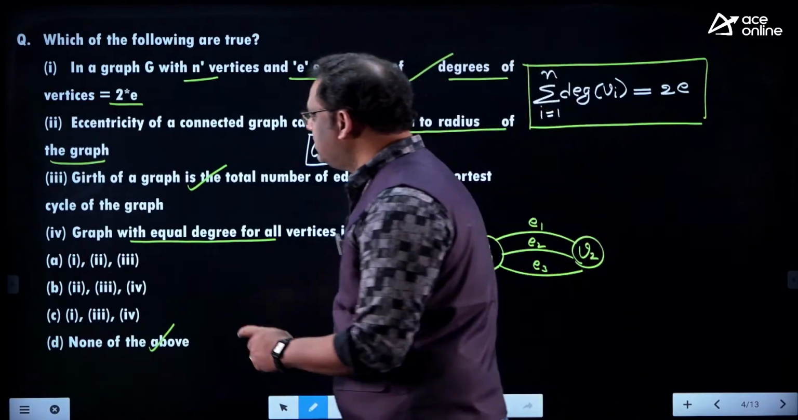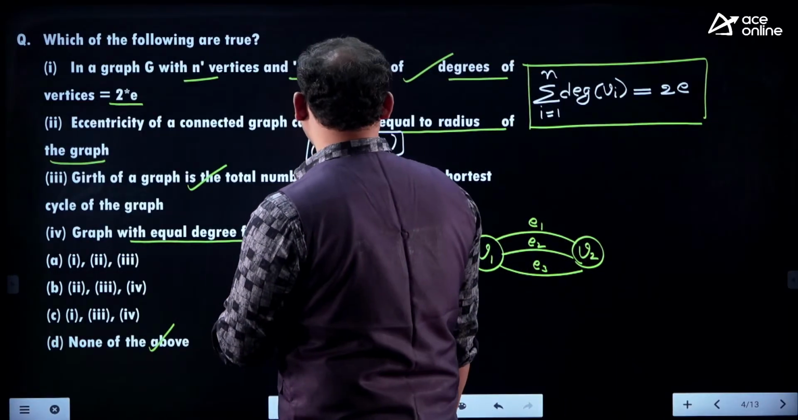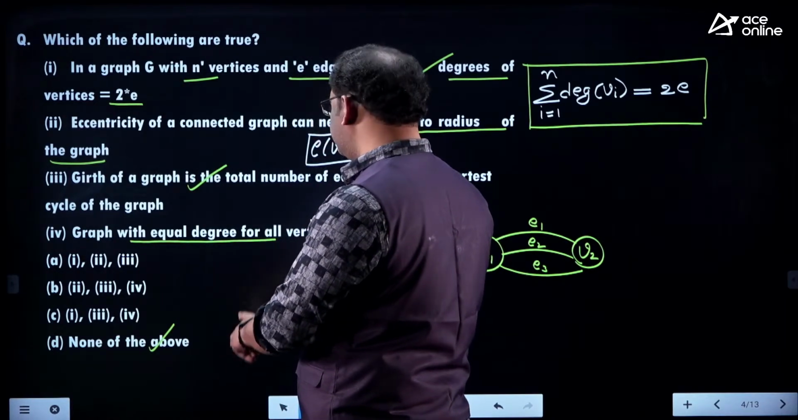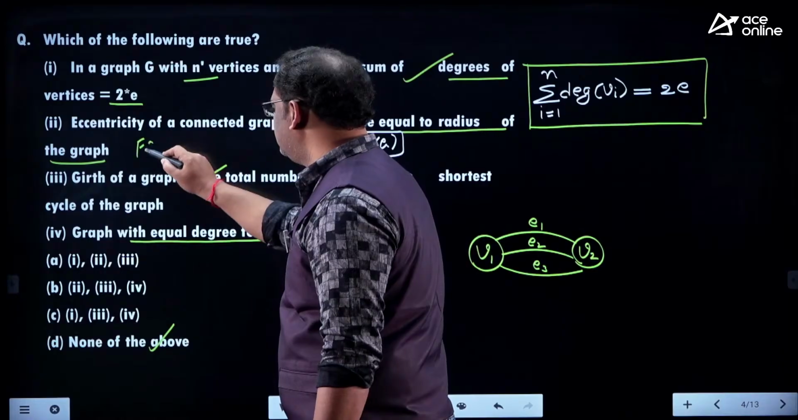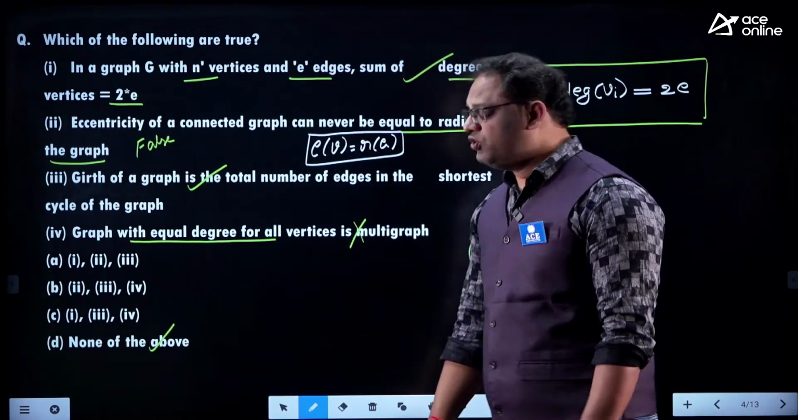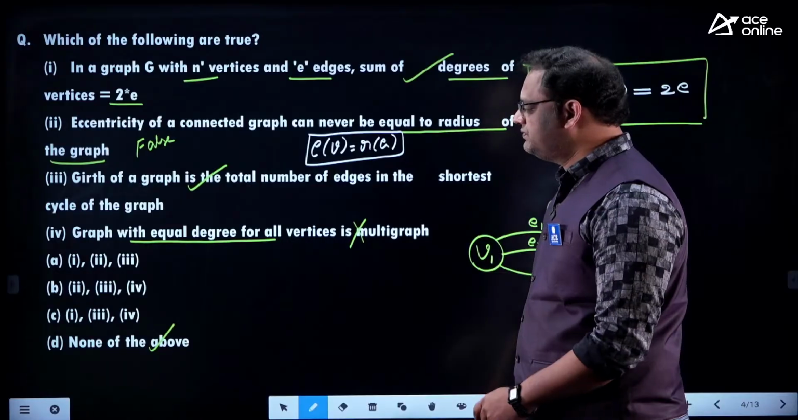One second. Eccentricity of a connected graph can never be equal to the radius of a graph. Yes, the second statement is false. Eccentricity can be equal to the radius of a graph. I hope my conclusion is clear to you.